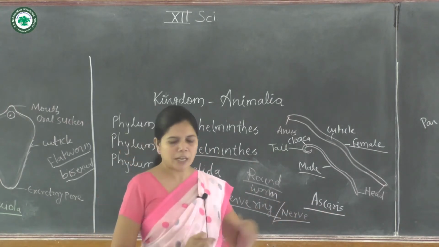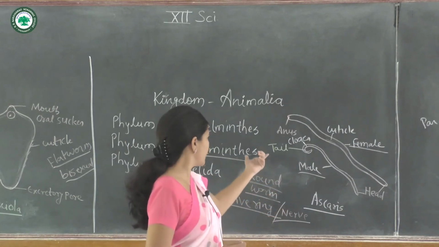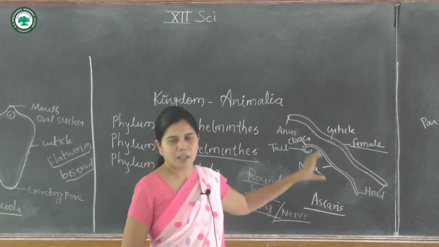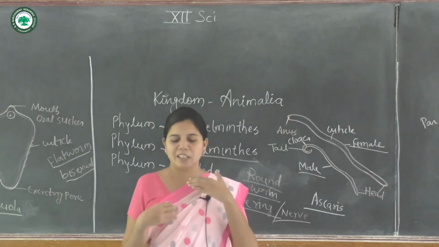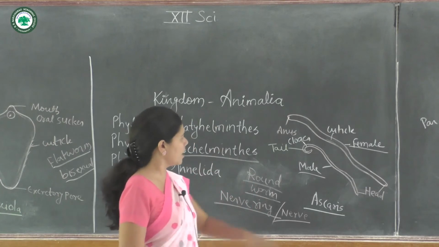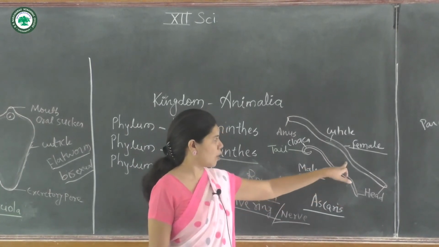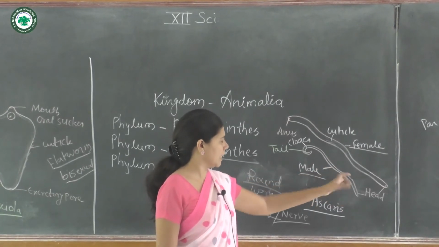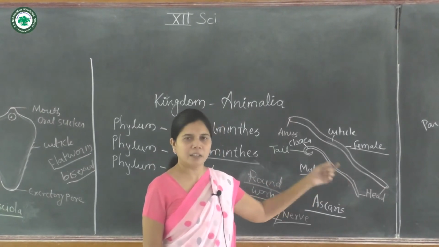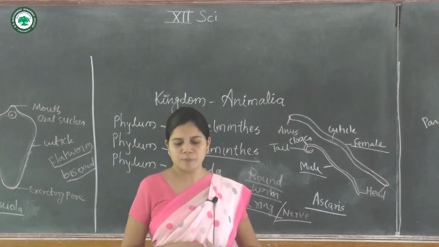The animal from the Aschelminthes, the example is Ascaris. Here sexual dimorphism is clearly seen, and the female is longer and broader than the male. As compared to the male, it is longer and broader, but the male is shorter and thinner than the female, and they show the dimorphism.